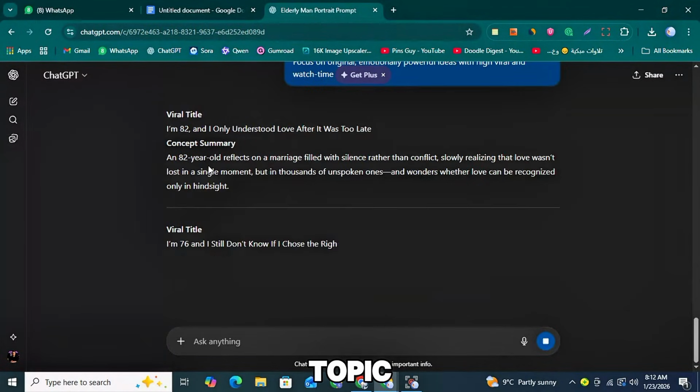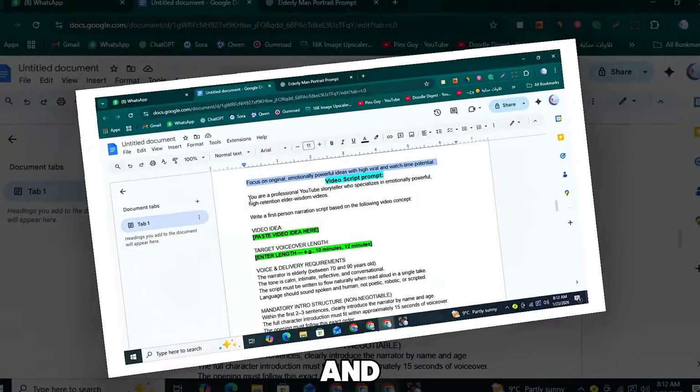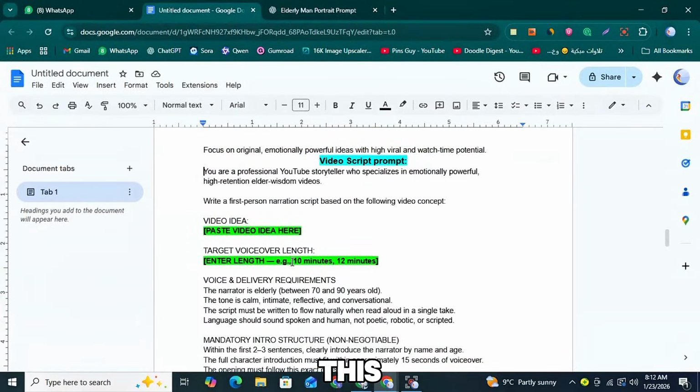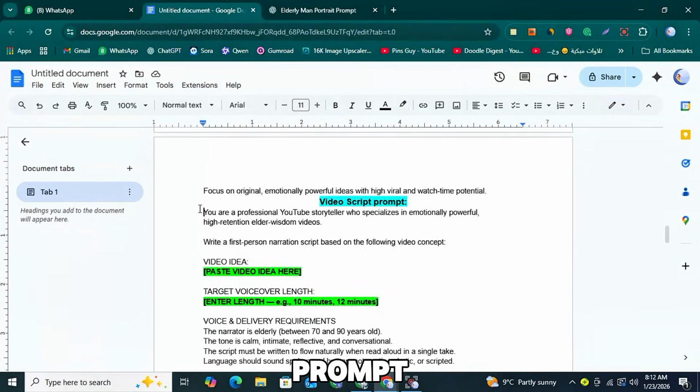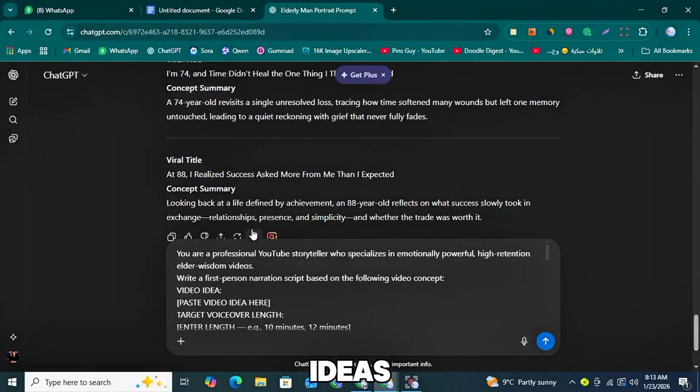After selecting your topic, the next step is to write the script. Go back to Google Docs and copy the third prompt. You can edit this prompt to set how long you want the video to be, for example, the number of minutes. Once edited, copy the prompt and return to ChatGPT, the same place where you generated your topic ideas.